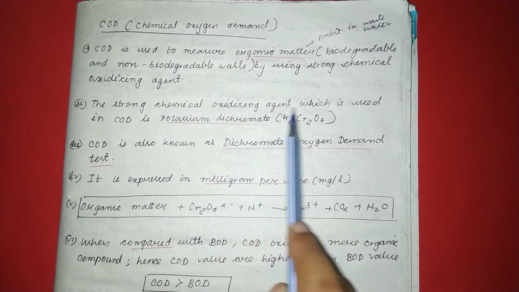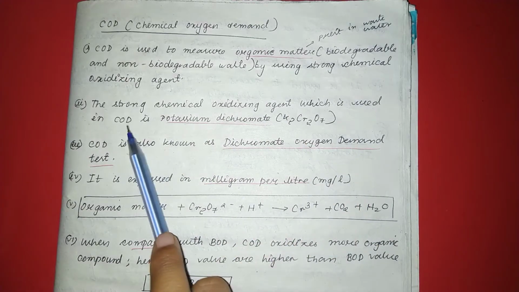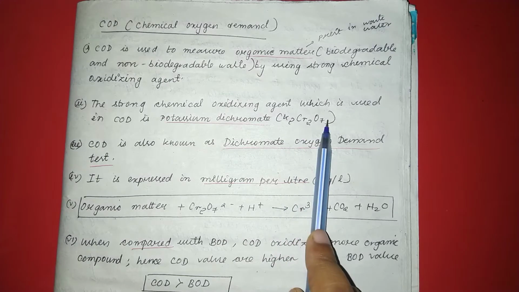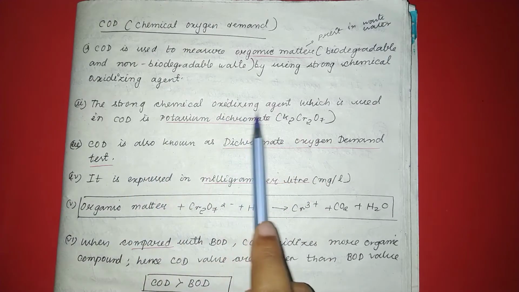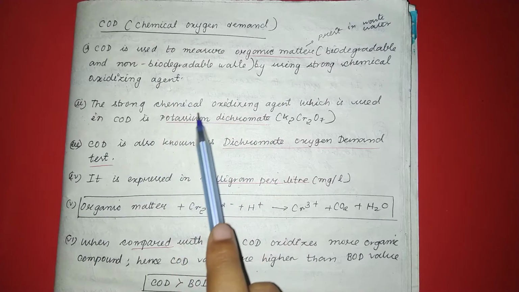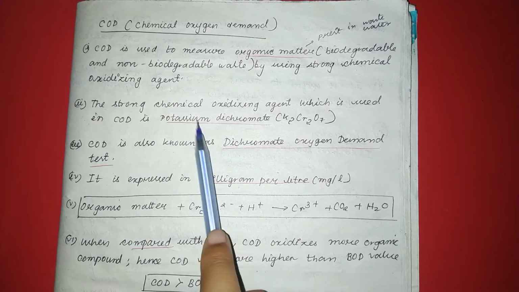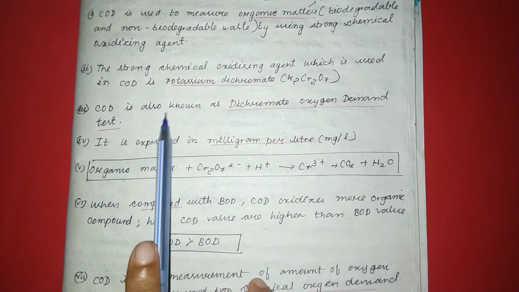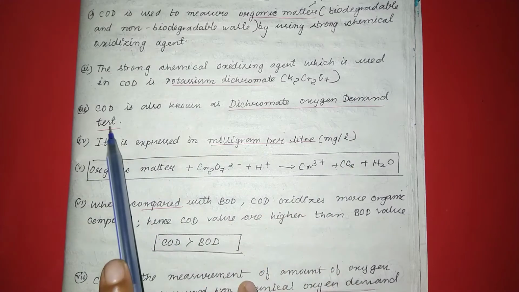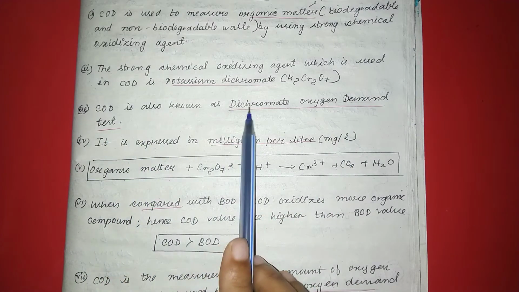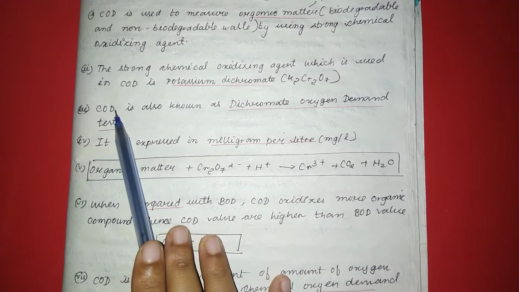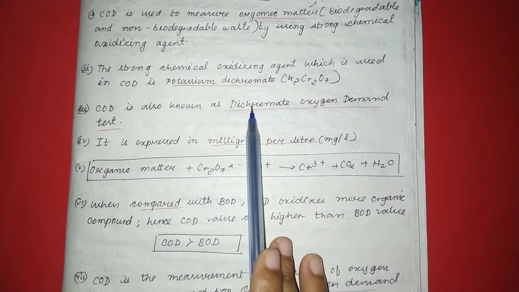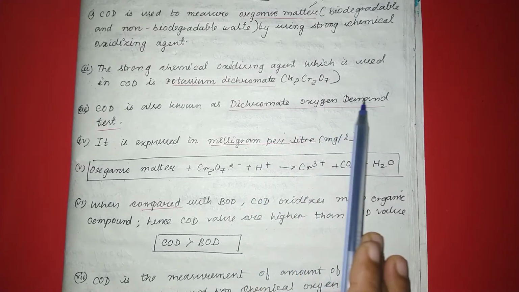The strong chemical oxidizing agent which is used in COD is potassium dichromate, whose formula is K2Cr2O7. COD is also known as the dichromate oxygen demand test, because here in COD the potassium dichromate is used as an oxidizing agent, therefore it is known as dichromate oxygen demand.